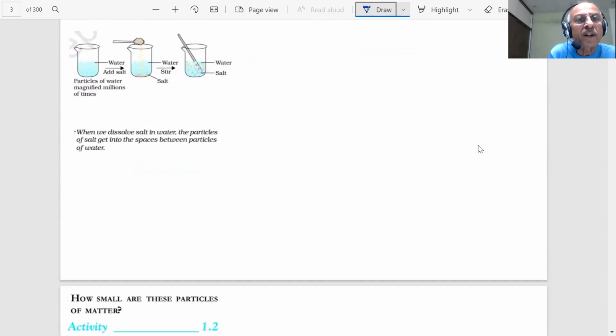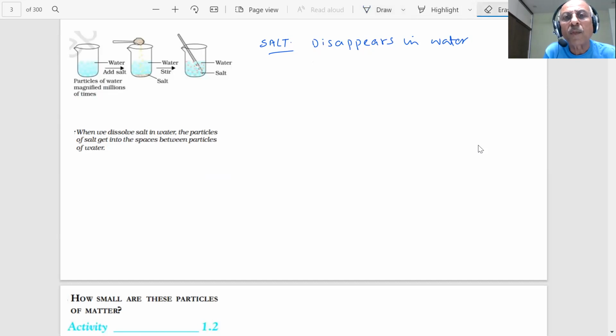Here is my water, student. Here is my spoon. I am putting salt in water. You stir it and it dissolves. Now, what is happening? You are now saying the salt has disappeared in water. We are saying salt dissolves in water, but it is not visible.